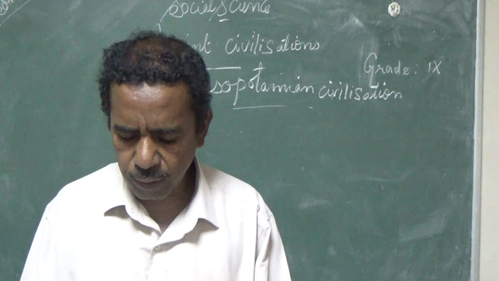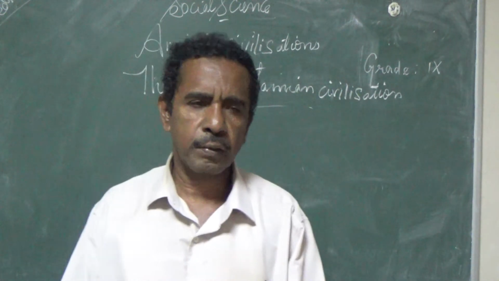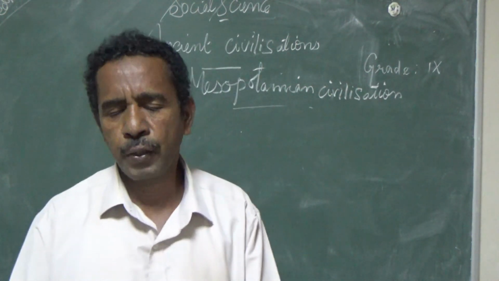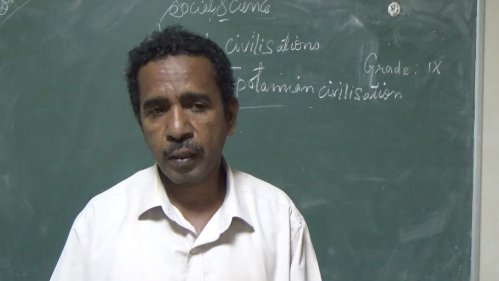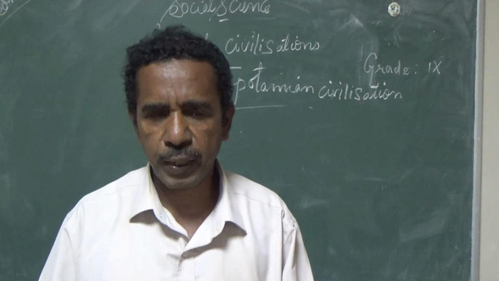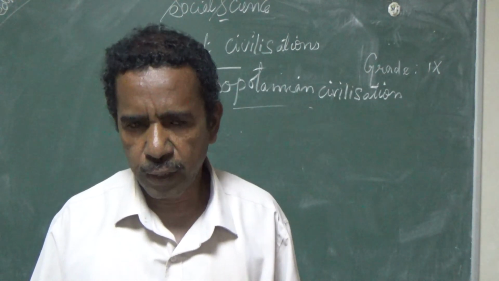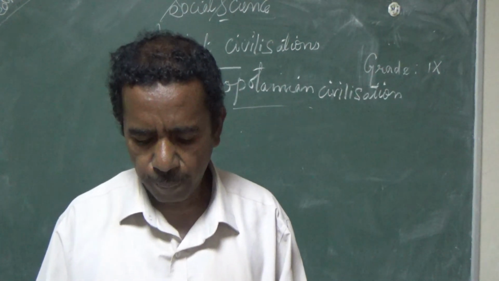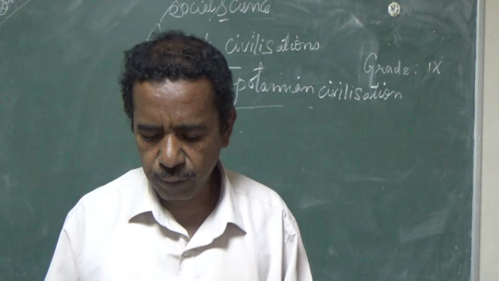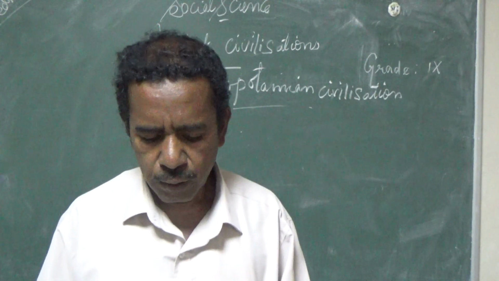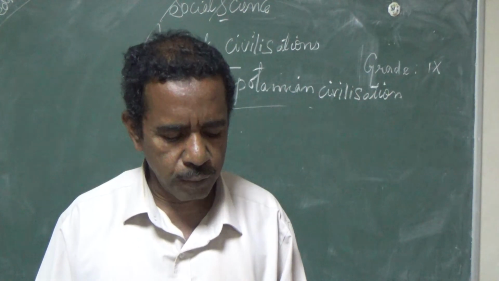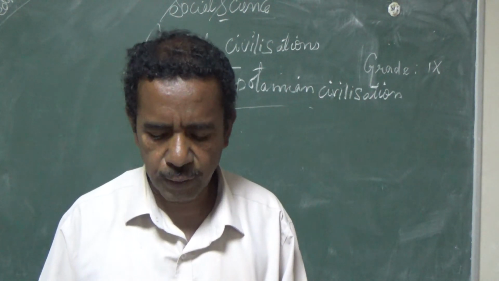Hammurabi's law code was another legacy of the Mesopotamians, codifying laws accepted by world civilization. So these are the contributions of the Mesopotamian civilization. So this much about the Mesopotamian civilization.